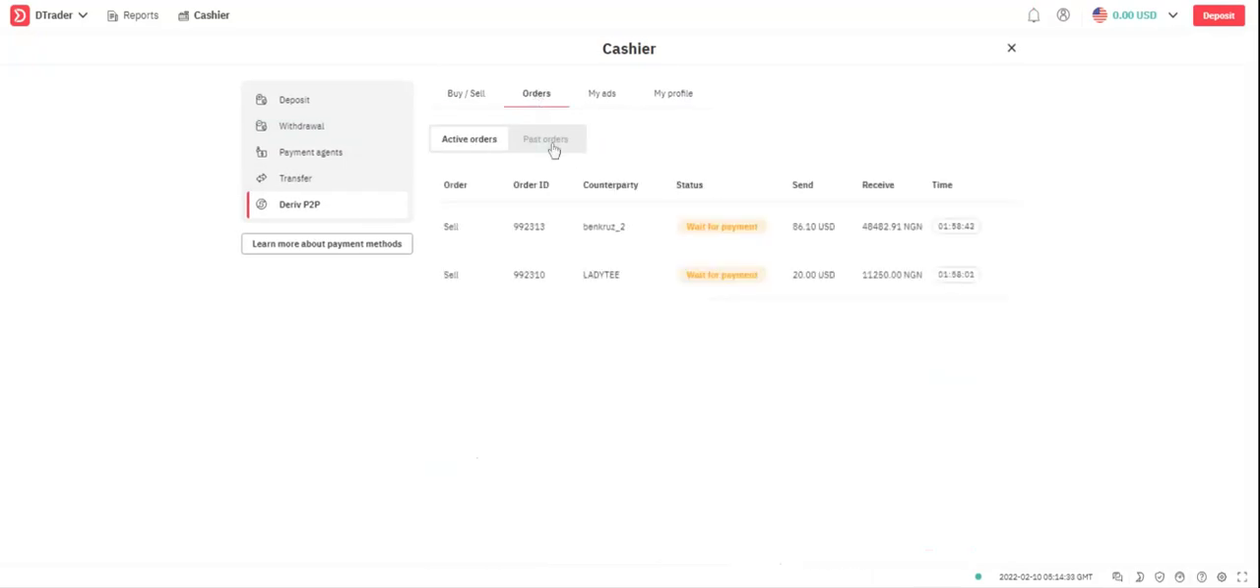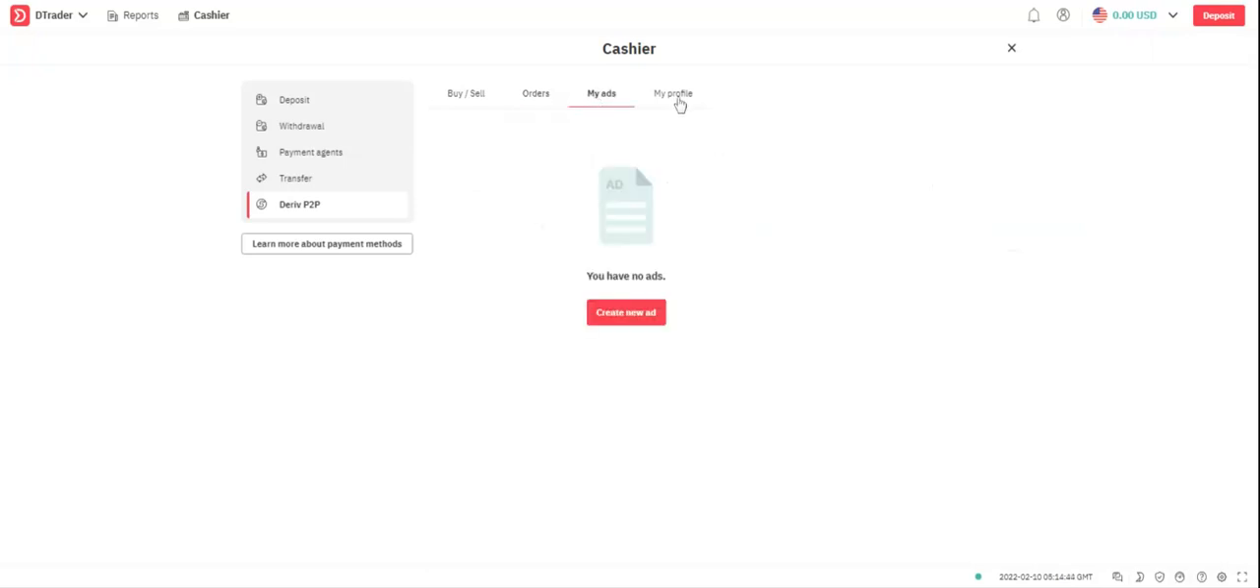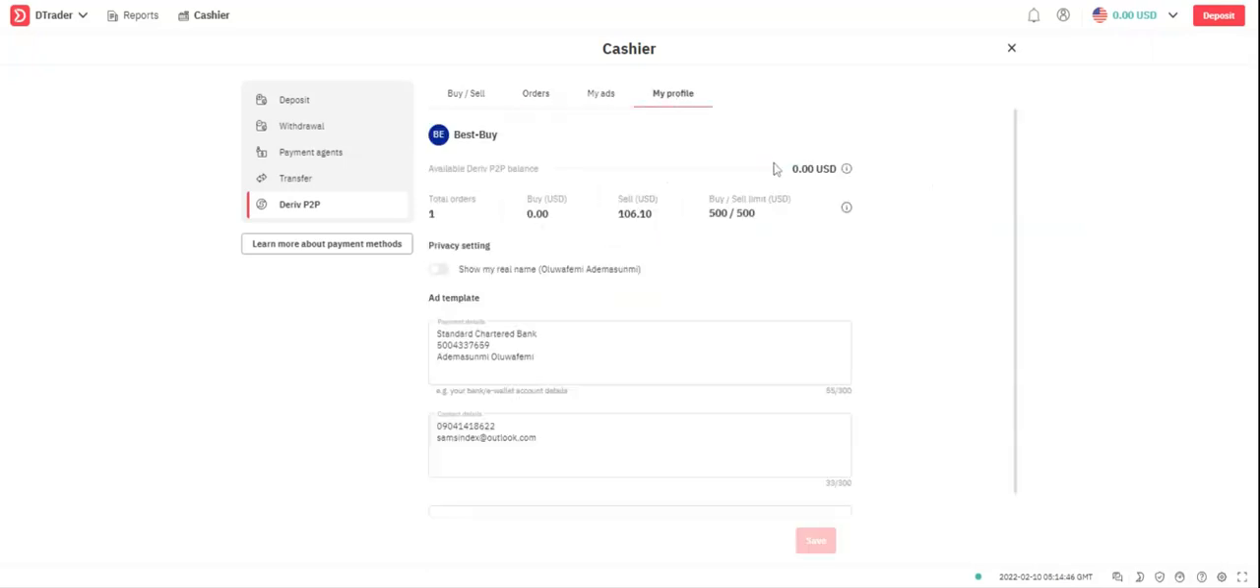So these are my orders waiting. So these are my past orders. So these are my ads. I don't have any ads in my profile. So the first thing you have to check is, is your money showing here? If your money is showing here, then you'll be able to sell it.